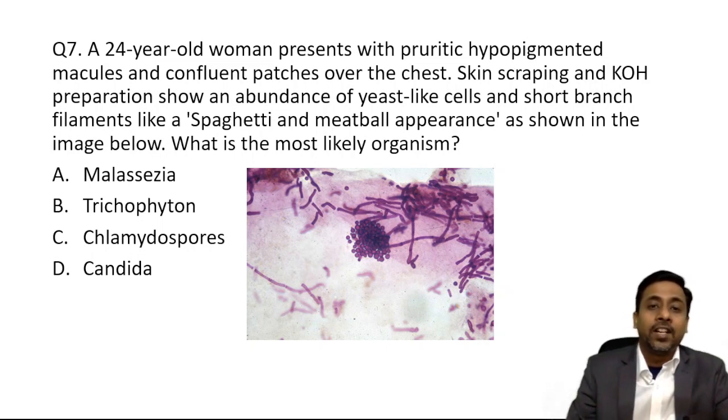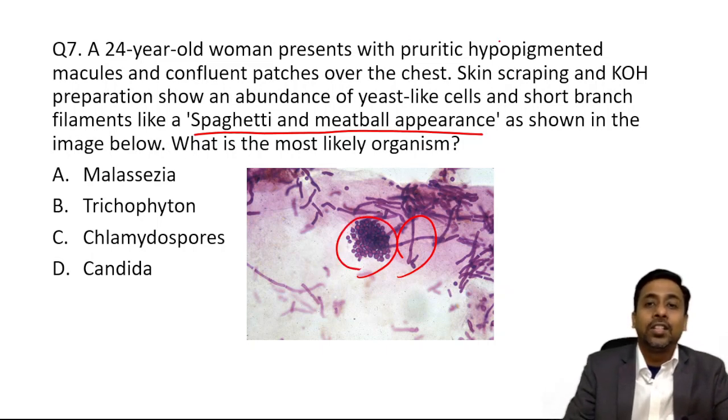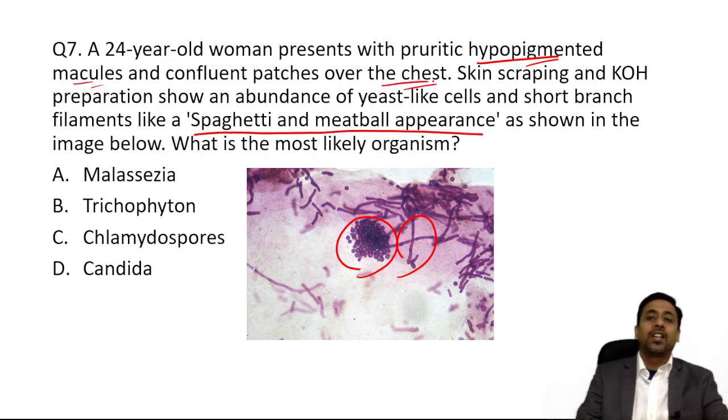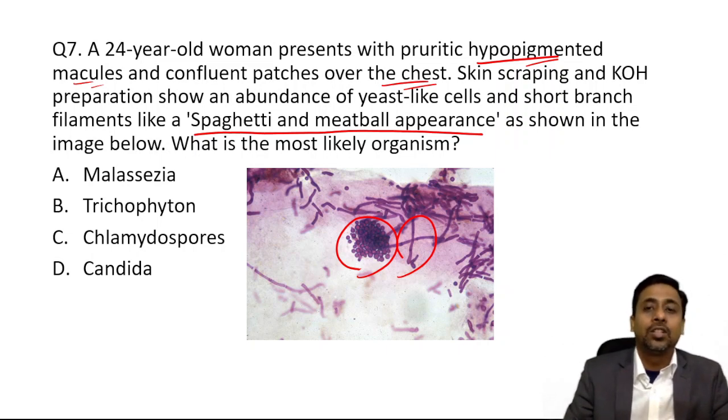So this spaghetti and meatball appearance, this is the clue to the answer, where we can see both the hyphae and the yeast formed together. And also there is hyperpigmented macule seen on the chest. So this is a case of pityriasis versicolor, which is caused by Malassezia furfur.